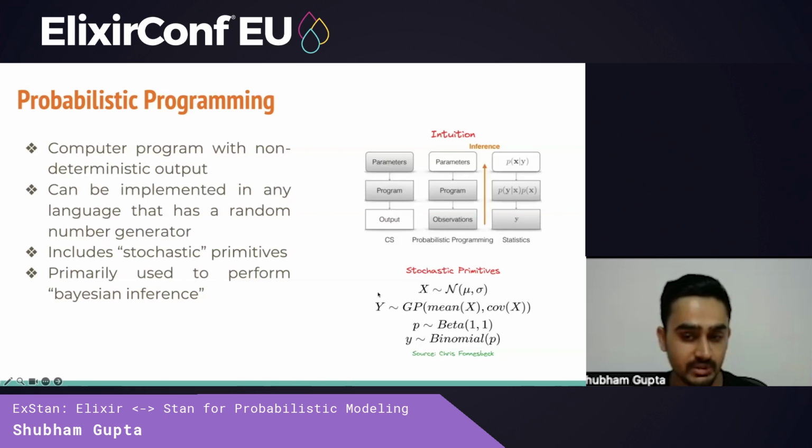Probabilistic programming can be implemented in any language that has a random number generator, and it introduces a set of stochastic primitives. These primitives represent distribution over values. For example, this here represents that we have a variable x that is a normal distribution with mean mu and variance sigma. We can also have distributions over functions such as Gaussian processes, and we can also compose these primitives to make them dependent on each other, such as having a variable p and having a variable y dependent on the variable p. And the main aim of probabilistic programming is to use it for Bayesian inference.